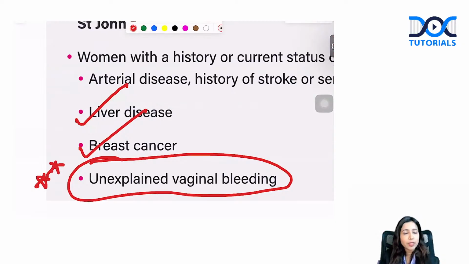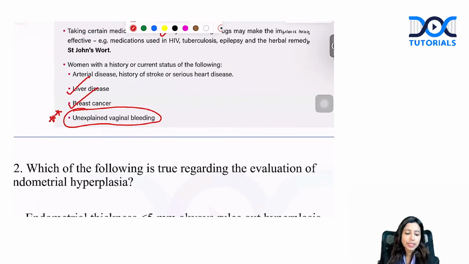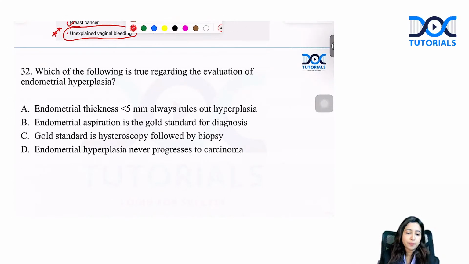Patient has unexplained vaginal bleeding, stay clear of all these hormonal methods. Even for IUCDs as well, you don't insert it until you find out what is the cause. Unexplained, undiagnosed vaginal bleeding is again a contraindication. Let's have a look at this next question.